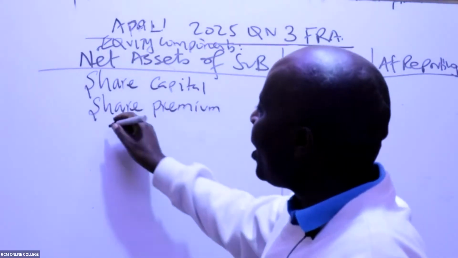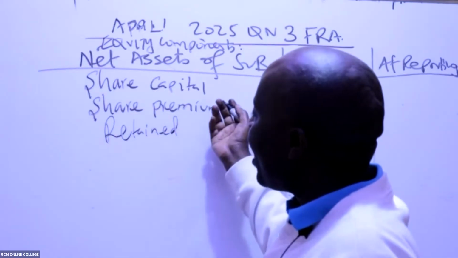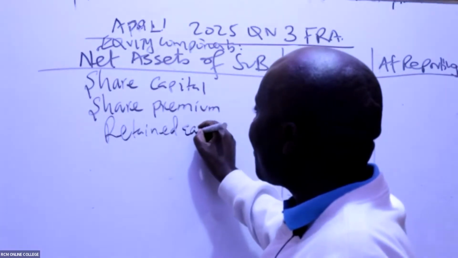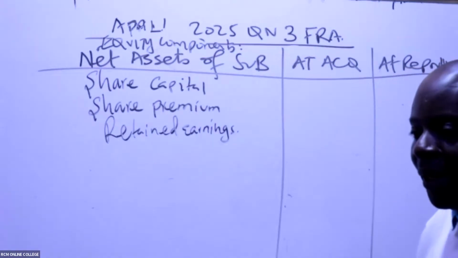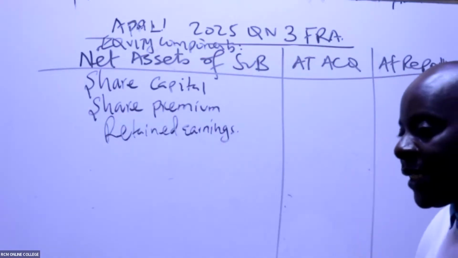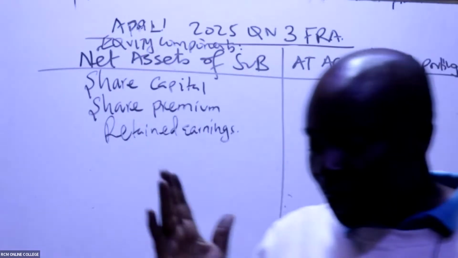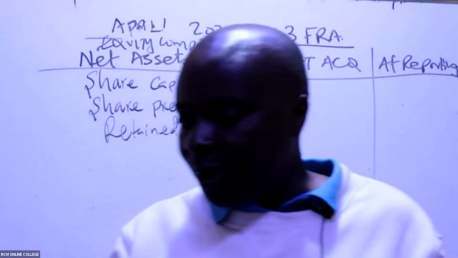Those are mandatory. And then, of course, we're going to have what we call fair value adjustments. But first of all, ladies and gentlemen, let's work out these things together. And remember, we are getting net assets of the subsidiary, not the parent, and not the joint venture.